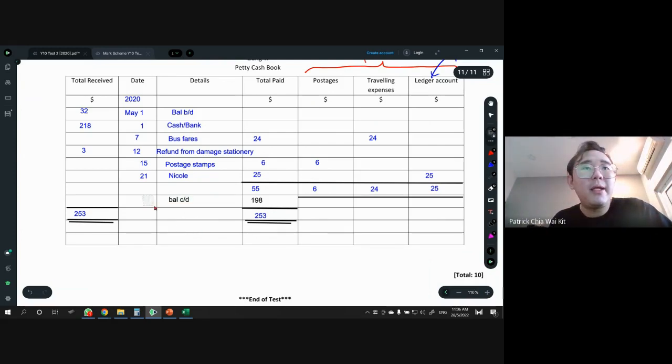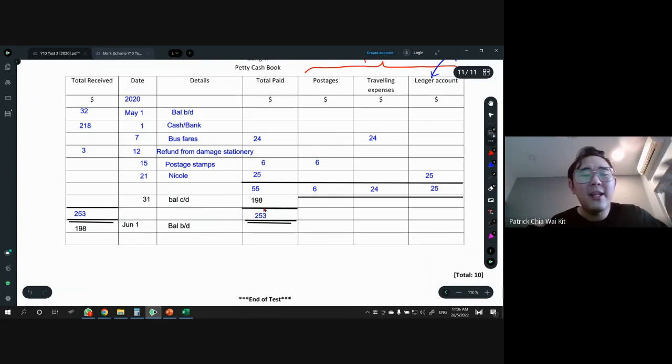Last day of May is May 31st. So after balance CD, don't forget to do your balance BD. So 198 total receive, okay, across ready. After May 31st is June 1st. And now the detail change to balance brought down, okay, balance BD like this, right? This is how we do balancing, right?